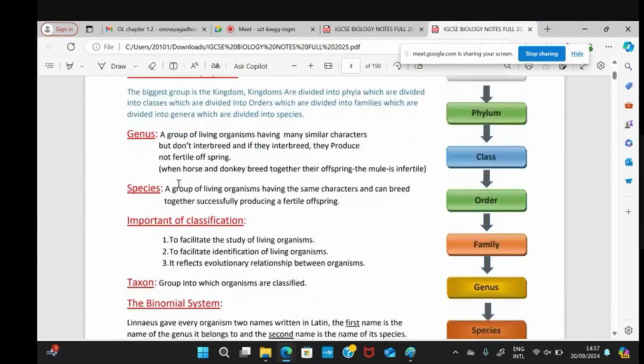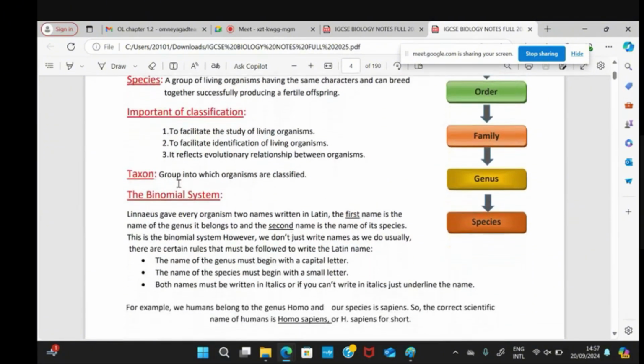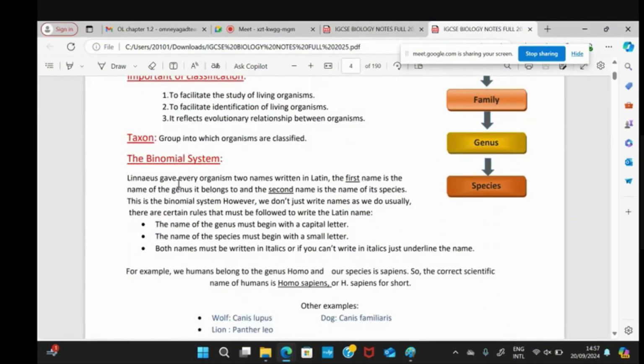The one that you have to study by heart is the species, which is a group of living organisms having the same characteristics, can breed together, and produce offspring, and these offspring or babies have to be fertile. What do I mean by fertile? Yani they do have the ability to give birth. Taxon, this is the science of naming the living organisms together.